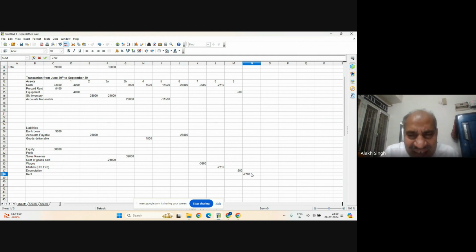Now the question is where to adjust this side. Who will tell? Out of these 5, which one will be deducted? Because it is minus, this side must be minus. Prepaid rent, it will go. Prepaid rent will be deducted. So minus 2,700. Okay, this we did. Now we come to 11.